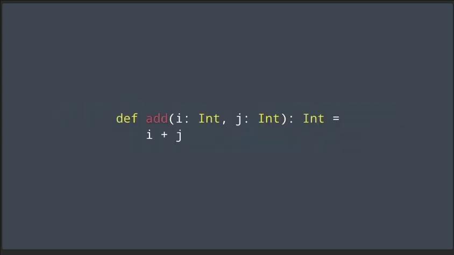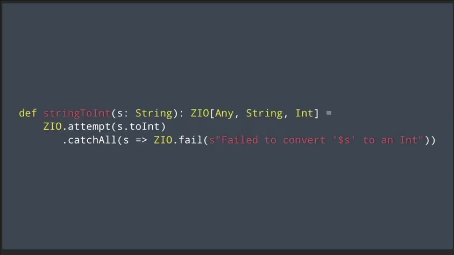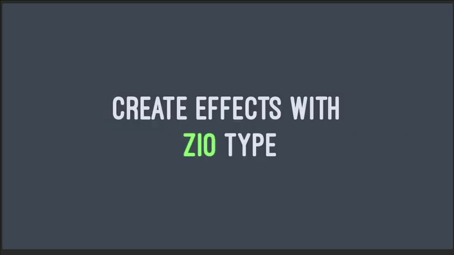We want our functions to look like this. We want them to be like algebra. But in the real world, they can't always look like that because we have networks, we have databases, errors, dependencies, concurrency, logging, and so on. So we handle these other functions with the ZIO type like this and ZIO constructs like you see here and here. When we do this, we say that we're creating effects using the ZIO type.